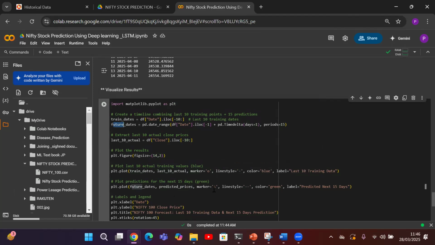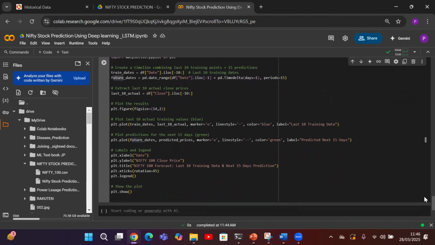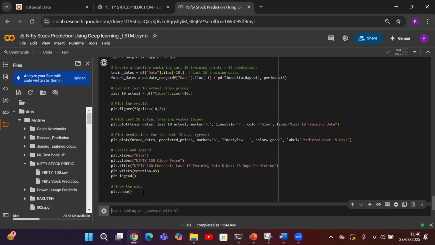This is called styling of the plot, right? We don't want to focus too much on the styling of the plot. We will be giving an X label, Y label and title. So let's see how the plot looks for the prediction as well as the last 10-day trend.